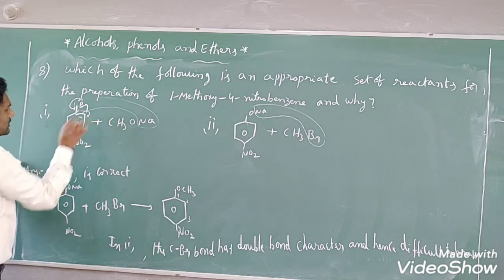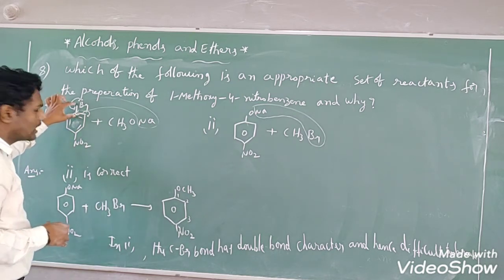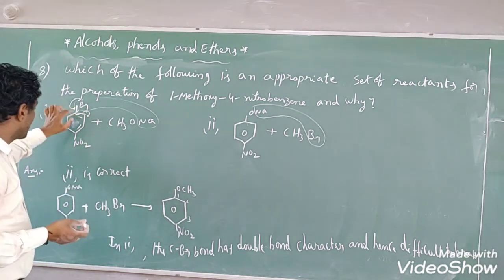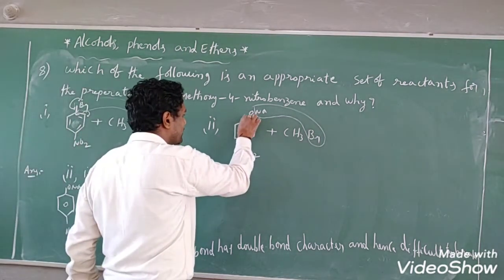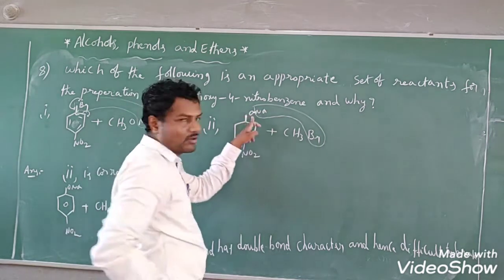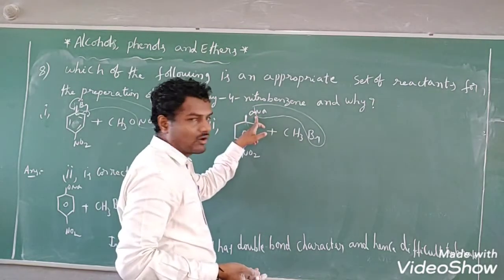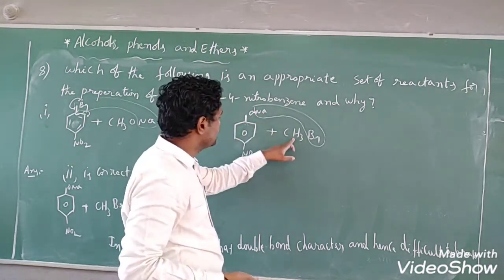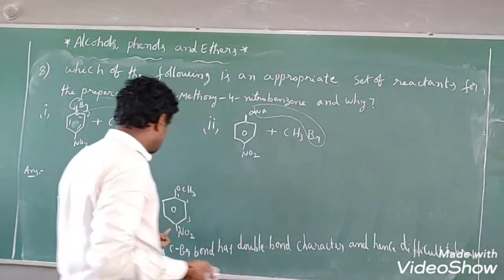So here a partial double bond is developed between the carbon and the bromine. But here we are not breaking the bond between the carbon and oxygen, we are breaking the bond between oxygen and sodium only. So it is obviously a single bond. We can easily break it. Because of that reason, these two sets easily produce this compound.